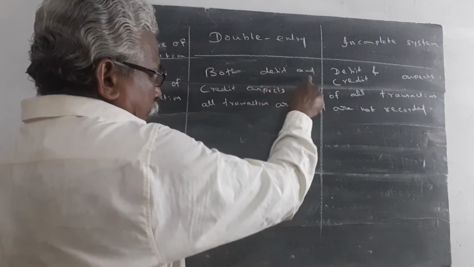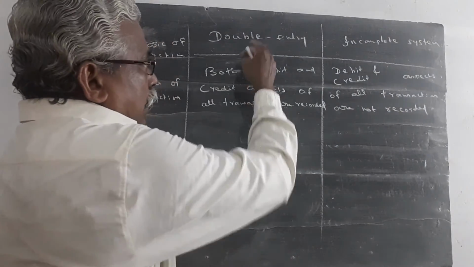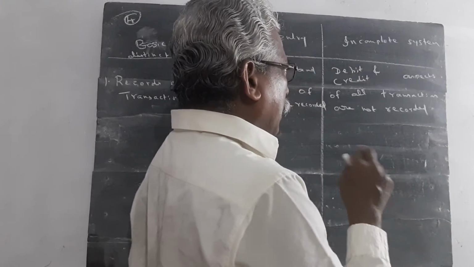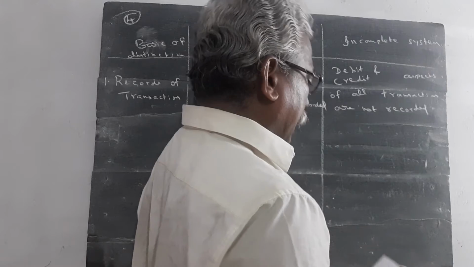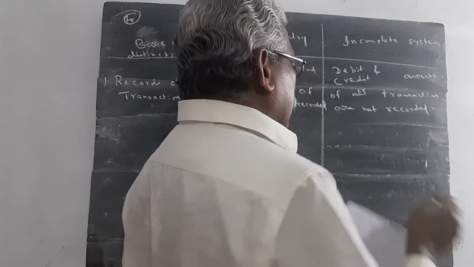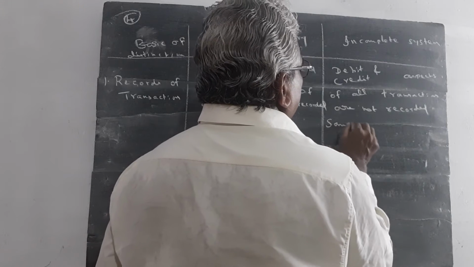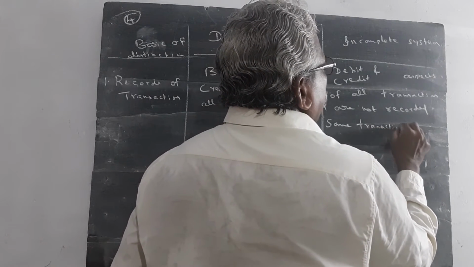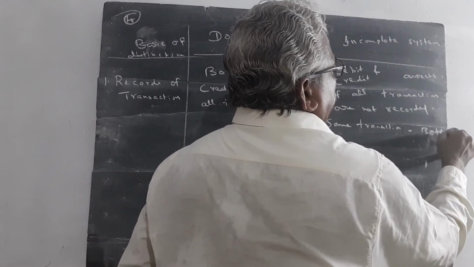Both debit and credit aspects of all transactions are fully recorded in the double entry system. But in the incomplete system, debit and credit aspects of all transactions are not recorded. In some transactions, both debit and credit are recorded.